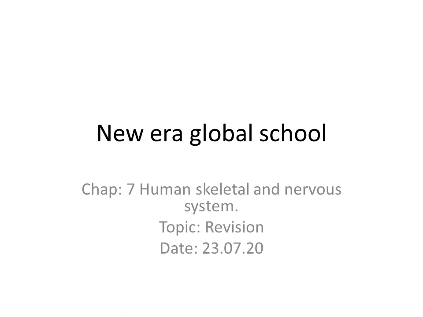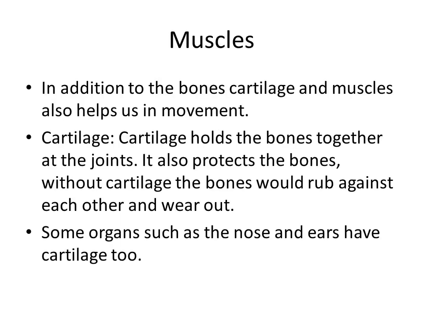So, for the last 2 days we have been discussing our chapter 7, right? Human skeletal and the nervous system. Today we will learn about what we mean by muscles. In addition to the bones, cartilage and muscles also help us in movement. For movement, along with the bones, we need cartilage and muscles.